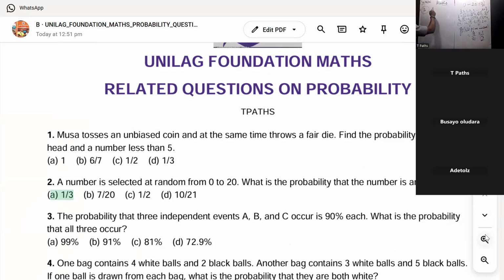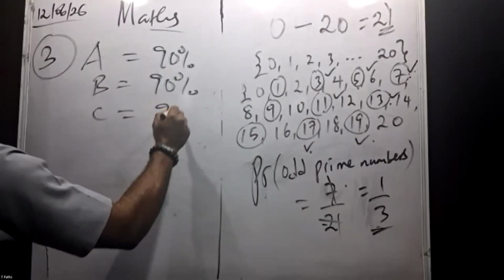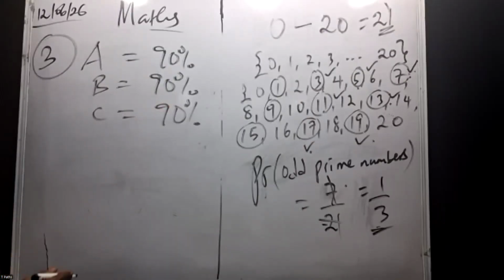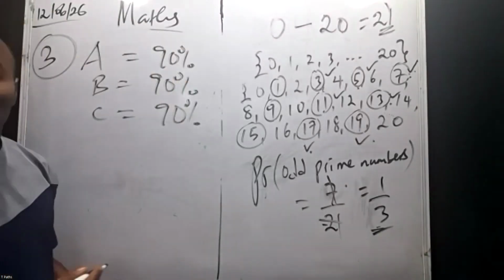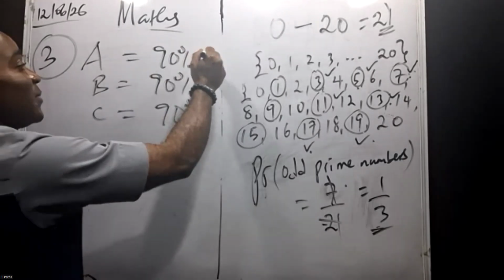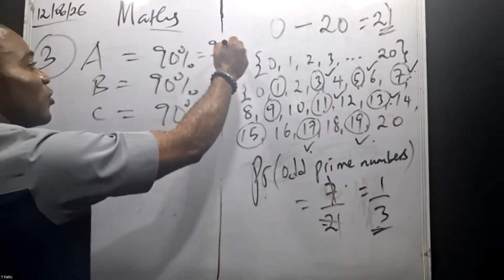A is 90%. B is what? 90%. And C is what? 90%. All we need to do, we need to convert 90% to what? 90% means 90 over 100. We need to convert it to decimal.